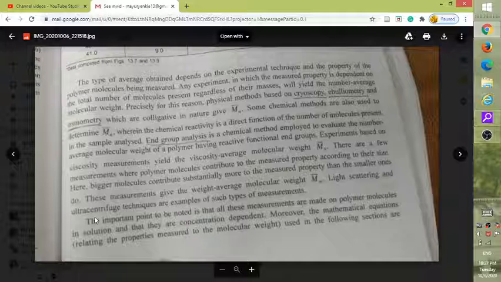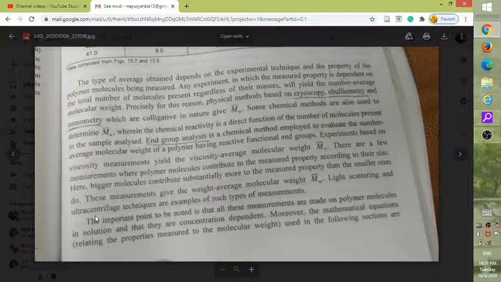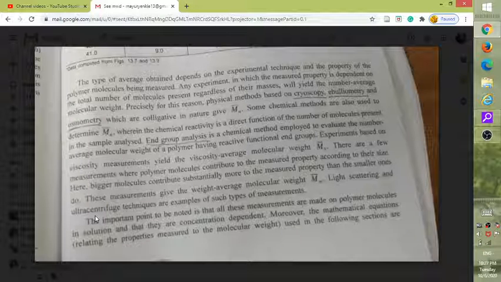Then 2 more topics, on the determination of glass transition temperature. 2 topics of that also you have to write as an assignment. So 5 plus 2, total 7. So this time the assignment is quite heavy, so you have to do it. You can choose any of the methods for determining glass transition temperature. Here the thermomechanical method is given in Gowariker, and the dilatometric method. So you can take these 2, or you can take another one also, calorimetric. So out of these 3 you can write 2. So this is your assignment.